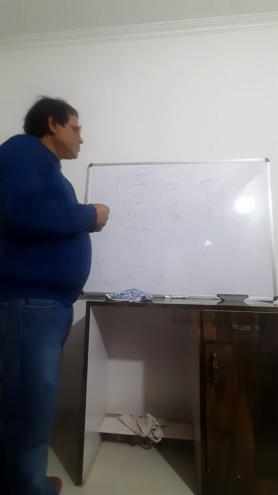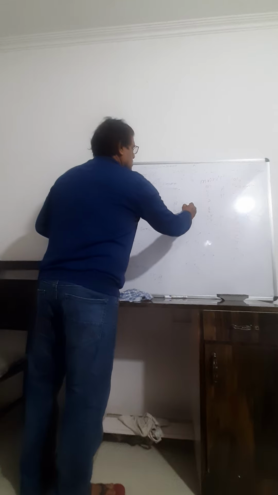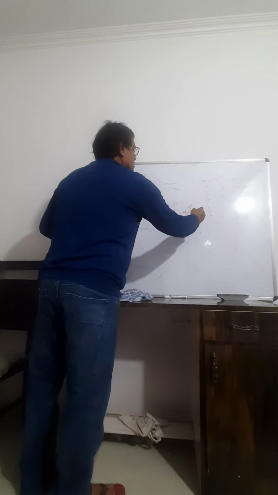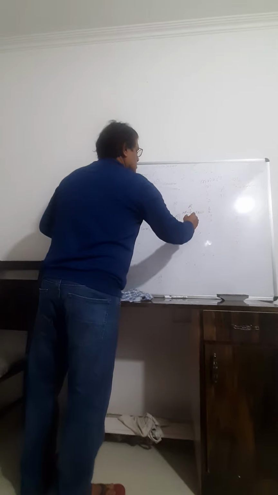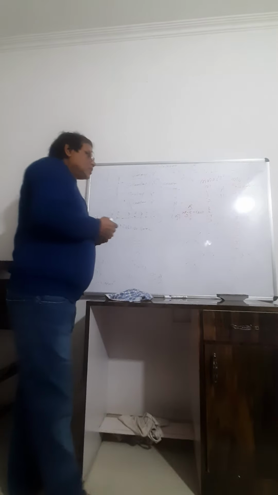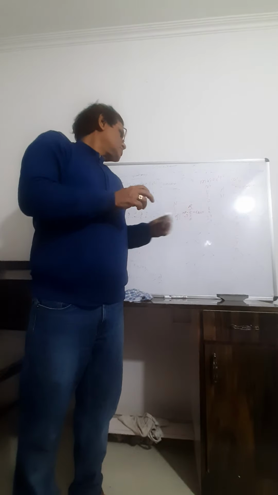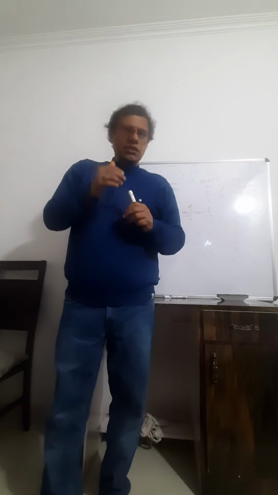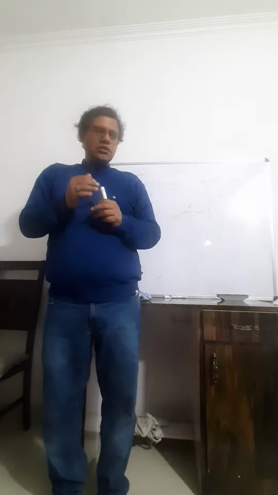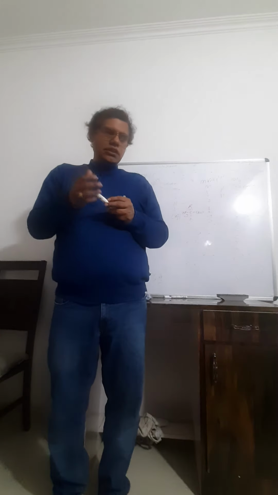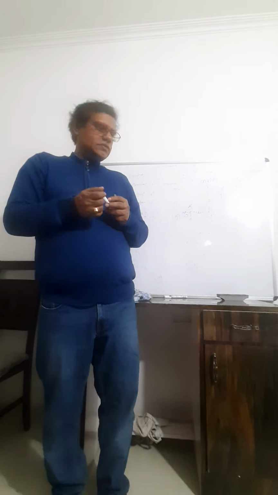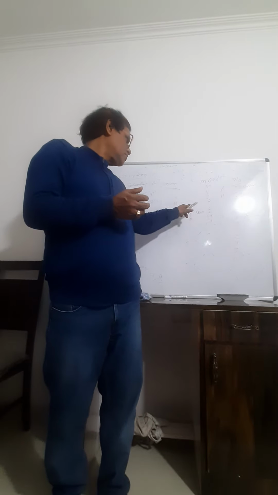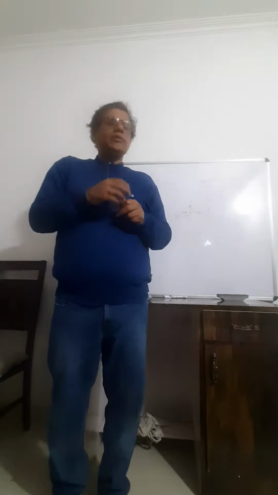And the general formula of amino acid is NH2, COOH, and R or H. Depending upon R, the amino acid is different. If R is H, that is the simplest amino acid and the name is glycine. If R is CH3, that is called a methyl group, so this is alanine. If R is CH2OH, hydroxymethyl, it is the amino acid serine.